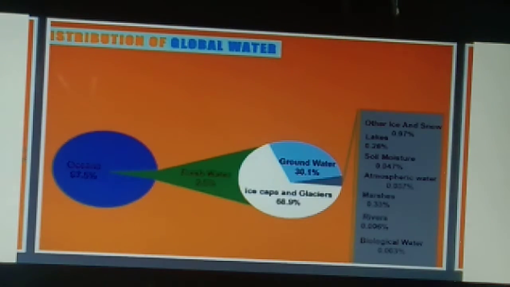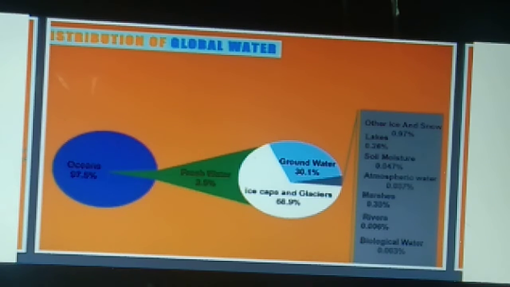Next, rivers, seas, and oceans are all means of water transport. Next, plants also play a very important role. How? With the help of water, plants can prepare food themselves. So these are the various examples which prove that water plays a very important role in our life, and these are the various significances of water.